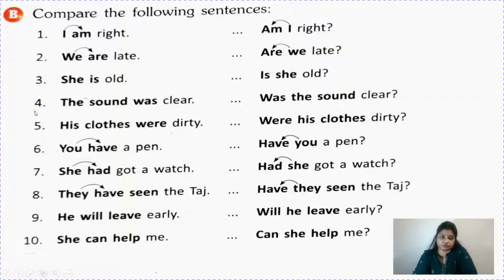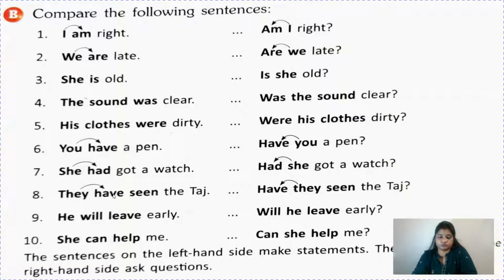So children, except points number 4 and 5, in all the other sentences we have seen, you only have to interchange the places of the first and second word. But in number 4 and 5, we saw that there were two words before the helping verb. So only keep in mind that the helping verb will come before these words. Or you can say we can start a question sentence with helping verbs or question words. The sentences on the left hand side make statements, and the sentences on the right hand side ask questions.